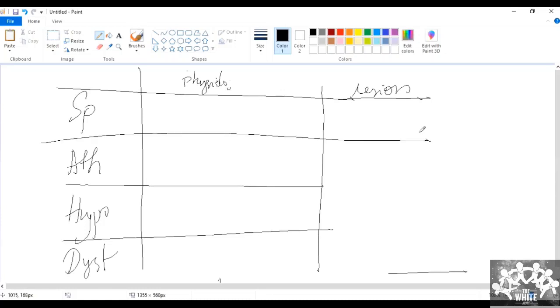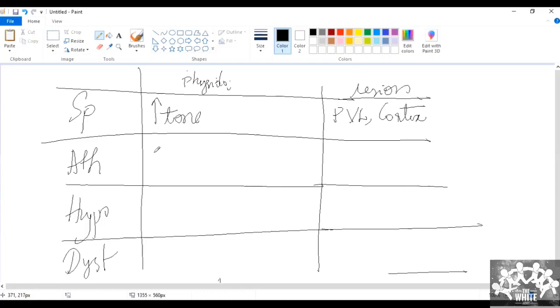Spastic, as you know, the tone will be increased, right? Yes, sir. So the lesion may be in the periventricular leukomalacia. The lesion may be in the paraventricular area. The lesion may be in the cortex, right? Yes, sir. Athetotic CP, you have characteristic choreoathetosis.